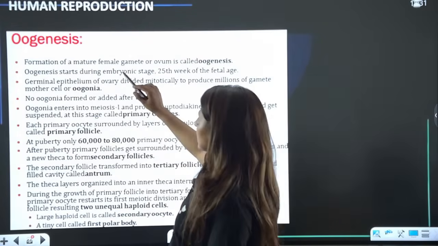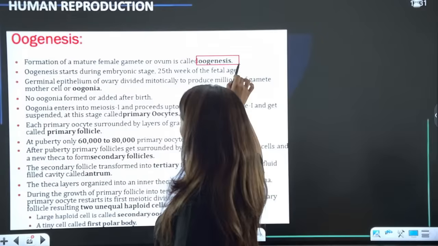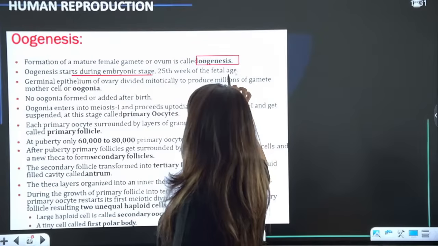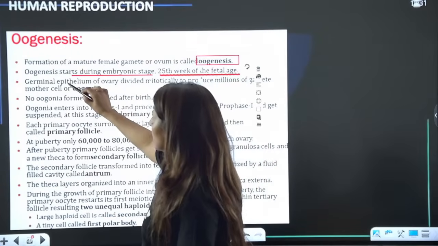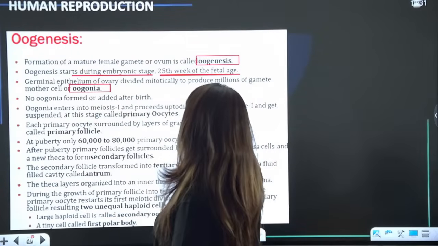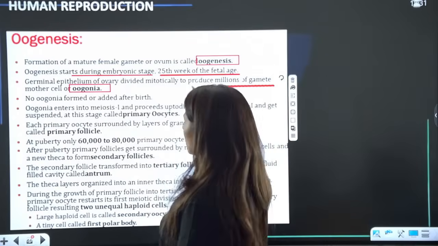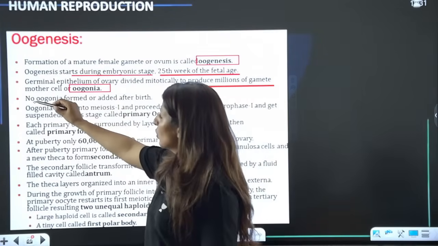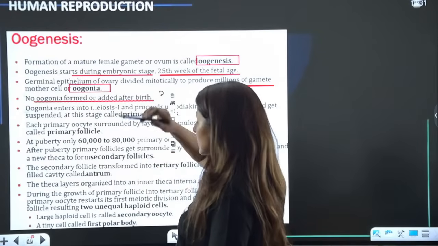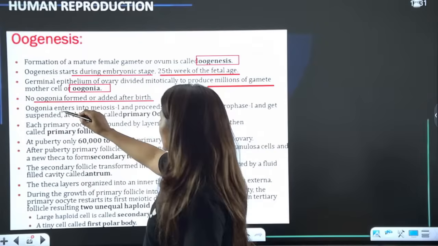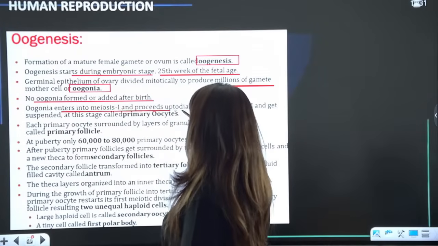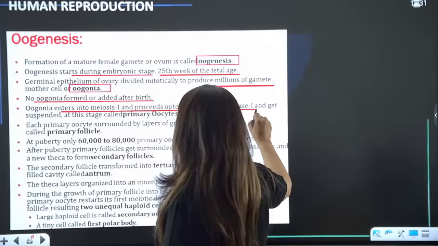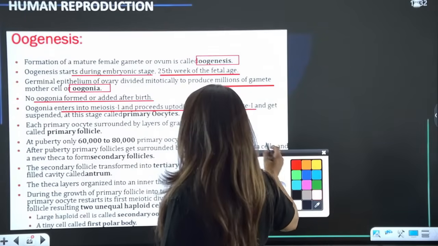Is that clear? So this is oogenesis we are talking about, guys. It starts during the embryonic stage, around the 25th week of the fetal stage, and the germinal epithelium is going to produce millions of gamete forming cells called gamete mother cells or ova mother cells or oogonia. No oogonia is formed and added afterwards. These lines are very important. Now oogonia enter meiosis 1 and proceed to diplotene and get suspended at this stage. This is the diplotene stage, not diakinesis.